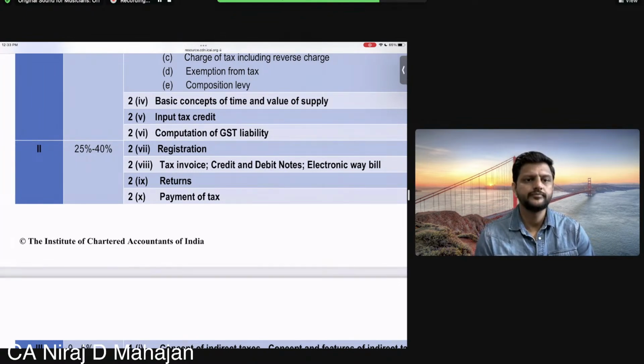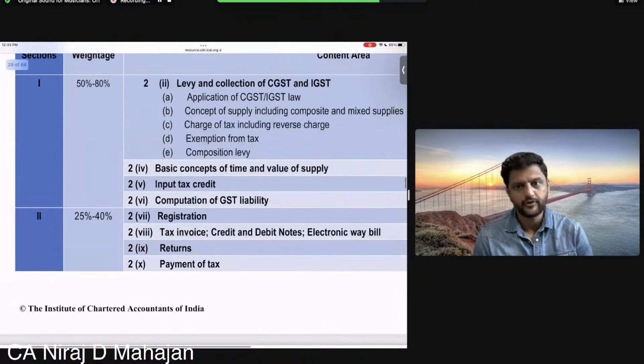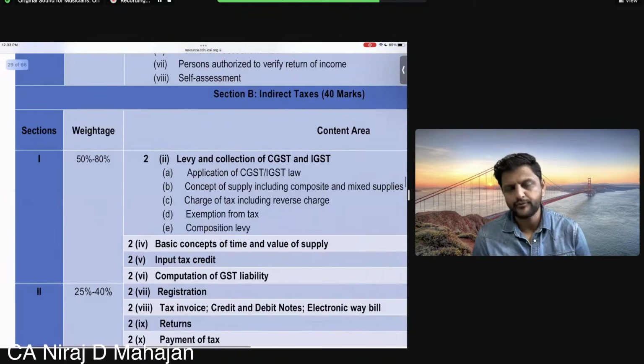Yes, all of you? 10 to 16 marks. Obviously, everything includes your MCQs also. Understood? So registration, tax invoice, returns, and payment of tax. That is again in your part 2, 25 to 40%. And minimum half, 20 marks. Minimum 20 marks. Check here.